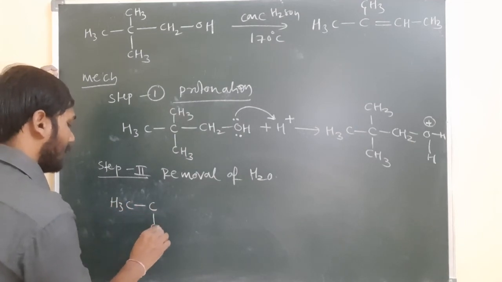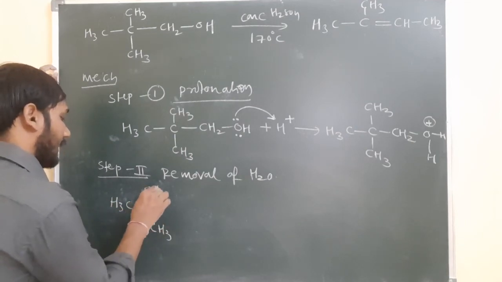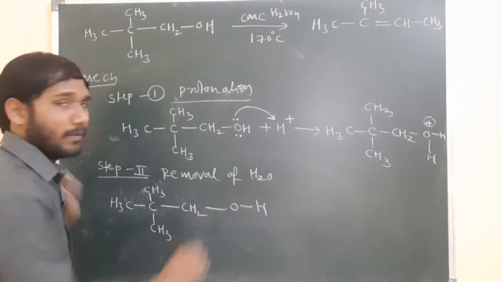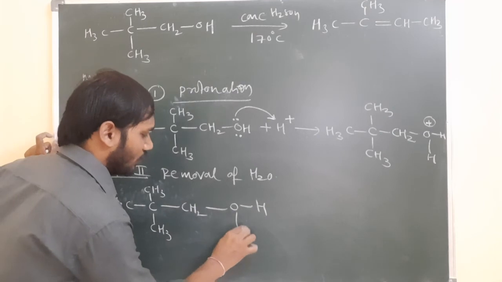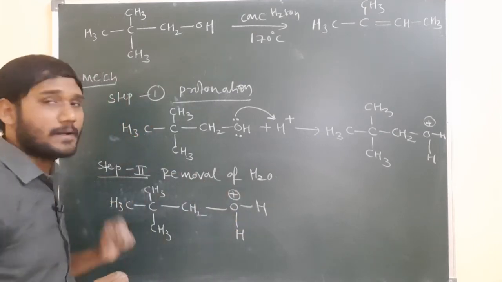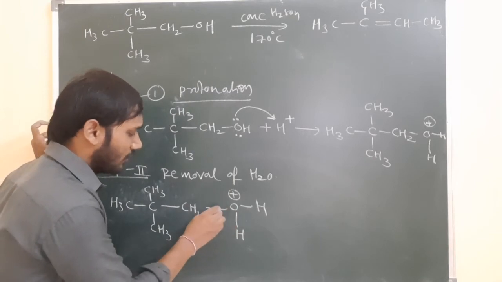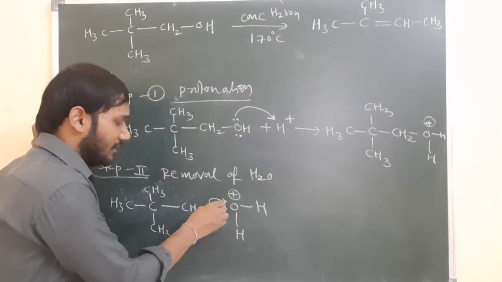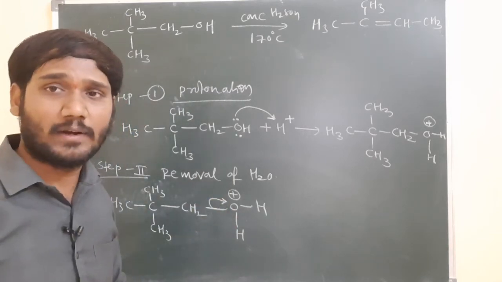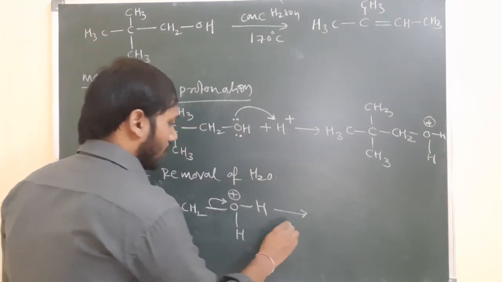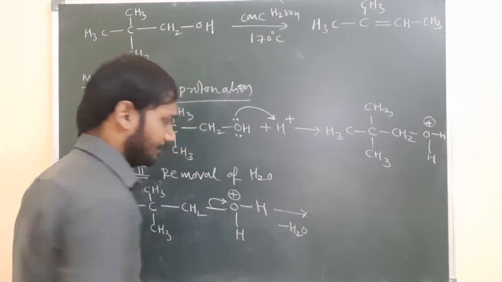CH3, next C and CH3, CH3, CH2 and H2O present, right? So this is the H2O on this oxygen, positive charge. So next what happened? The carbon to oxygen bond is there. Due to the higher electronegativity of the oxygen, this bond migrates towards the oxygen side. It means removal of H2O is possible.